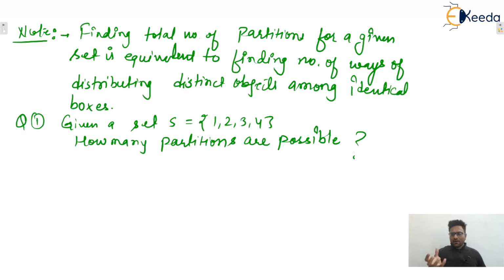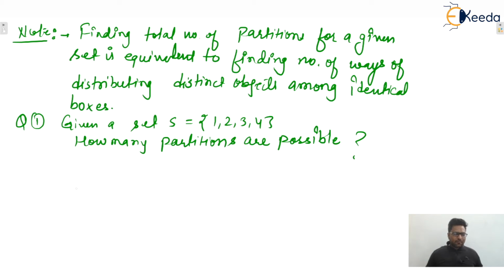The partition will contain either one subset, or two, or three, or four subsets. More than four subsets are not possible because here only four elements are there. We can't have five subsets, because if a fifth one is there, then it is guaranteed to be empty, and if it is not empty, then guaranteed there will be some common elements among the subsets, isn't it? So if four elements are there, maximum four subsets are possible inside any partition.